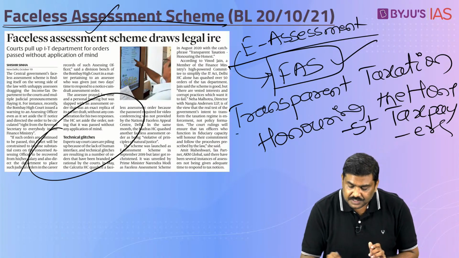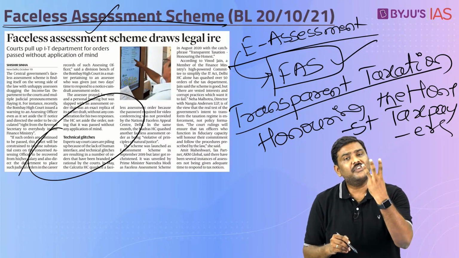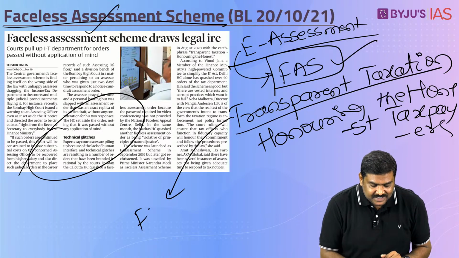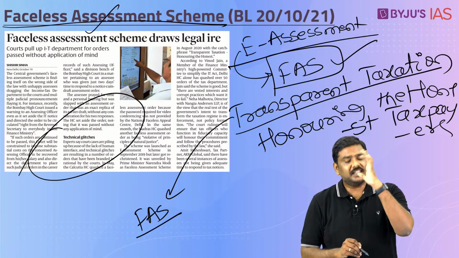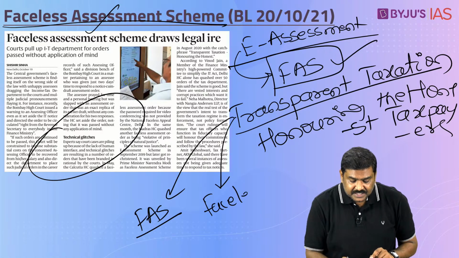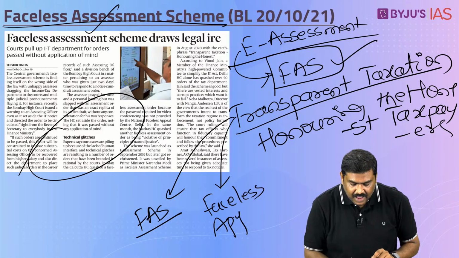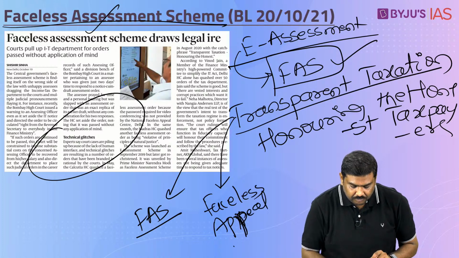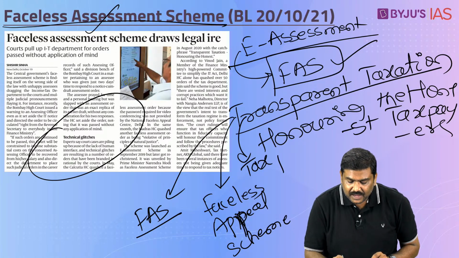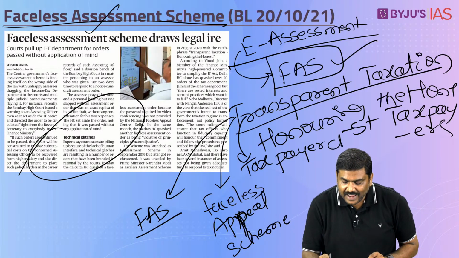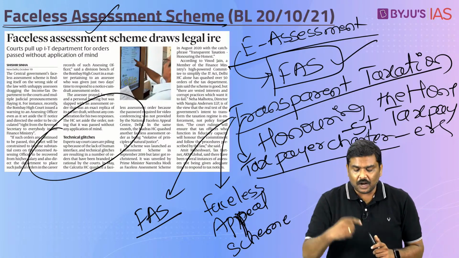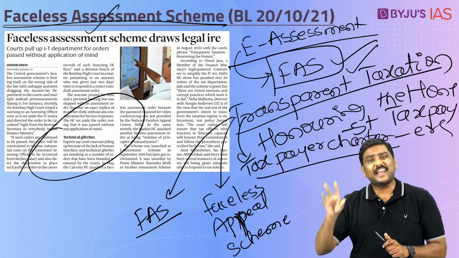And under this particular concept of transparent taxation, there were three very important pillars. One, the name of the pillar was Faceless Assessment Scheme, FAS. The second important pillar was Faceless Appeal Scheme, okay, Faceless Appeal Scheme. And the third important pillar was Taxpayer Charter. Is it a Taxpayer Charter? These were the three very important pillars which were launched by the government under the concept of transparent taxation.